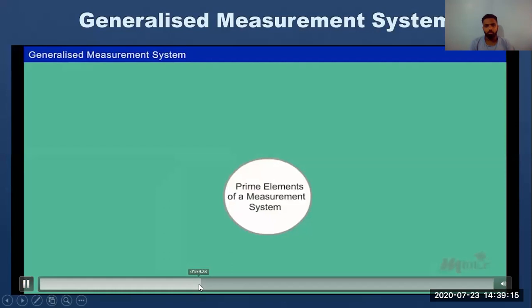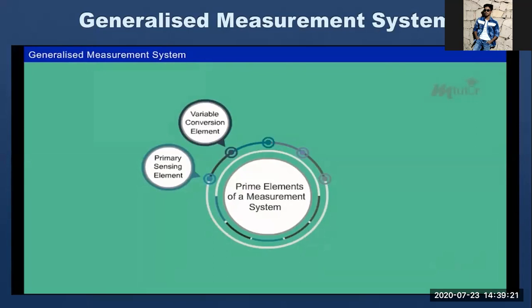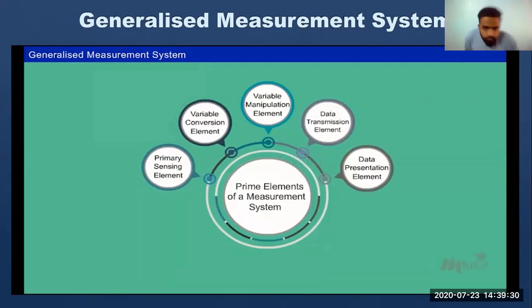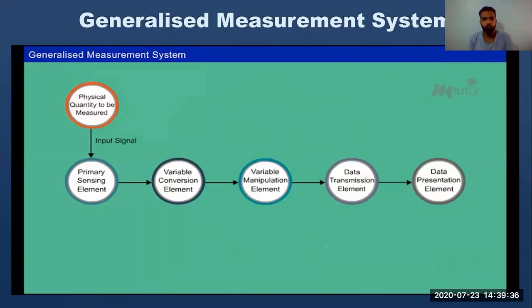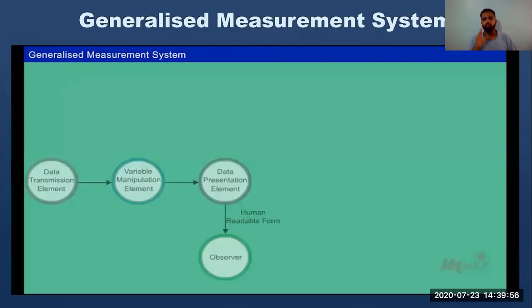The prime elements of a measurement system are the primary sensing element, variable conversion element, variable manipulation element, data transmission element, and data presentation element. These elements are arranged in such a way that the primary sensing element makes contact with the entity to be measured, and the data presentation element gives information to the observer about the quantity measured. It is not necessary that the manipulation element must succeed the conversion element. It can be interchanged, placed as per the requirement.